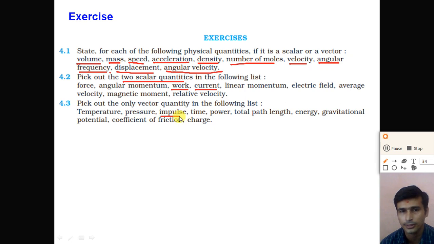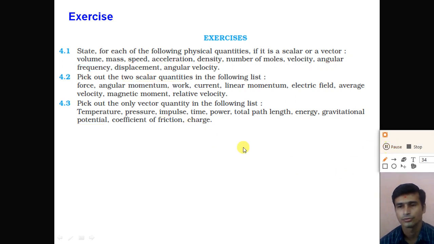Here impulse is a vector quantity, time is a scalar quantity, power is also a scalar quantity, total path length is a scalar quantity, energy is also a scalar quantity, gravitational potential is a vector quantity, coefficient of friction is also a scalar quantity, and electric charge is also a scalar quantity. So here the impulse and gravitational potential are vector quantities, all others are scalar physical quantities. So dear student, understand the first three questions of the exercise.